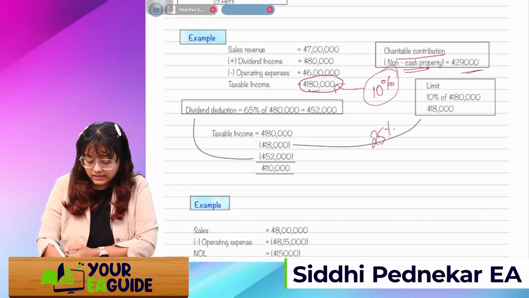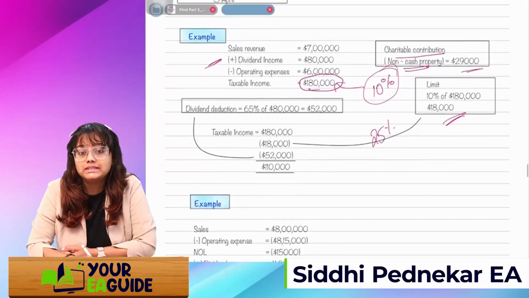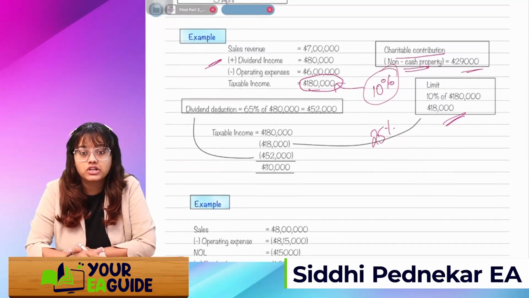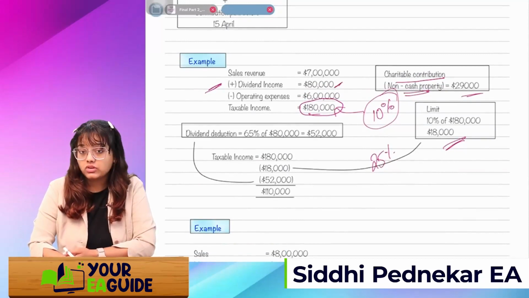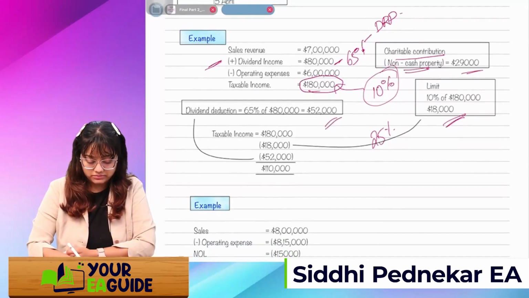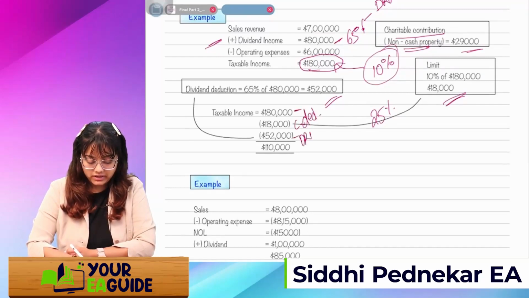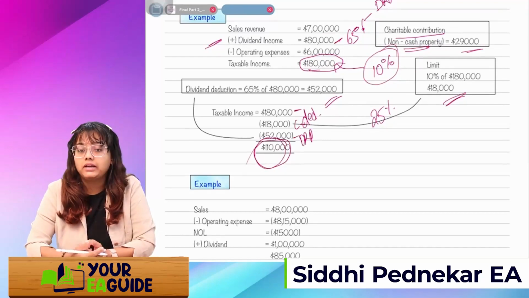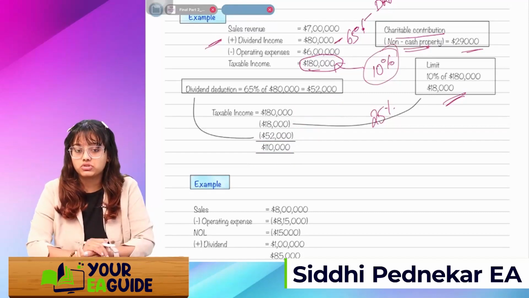But can I take the whole 18,000? Because here you can see the dividend income is included. So I'll check the dividend deduction, how much can I get? Let's assume over here in the example, it's 65%. So of this 80,000, I'll reduce 65,000 as a DRD, right? It's 52,000. 1,80,000 is my taxable income. Out of that, this is my charitable contribution deduction, and this is my DRD. So whatever is the remaining will be my income. Got it? This type of calculation. Now you know how to use DRD and charitable contribution together.